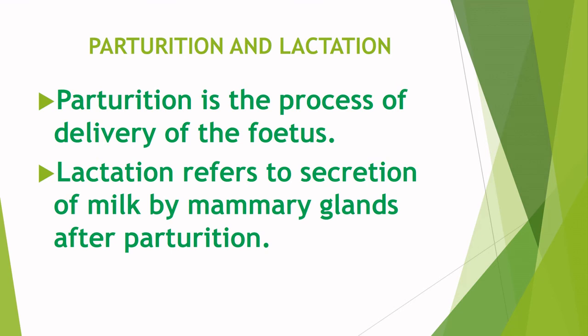The signals for parturition originate from the fully developed fetus and the placenta, which induce mild uterine contractions called the fetal ejection reflex. When it is time for the baby to be born, the pituitary gland secretes adrenocorticotropic hormone, which stimulates the adrenal glands to secrete steroids. These steroids stimulate the placenta to produce prostaglandin that, along with the hormone oxytocin from the pituitary, causes the uterus to begin powerful muscular contractions.